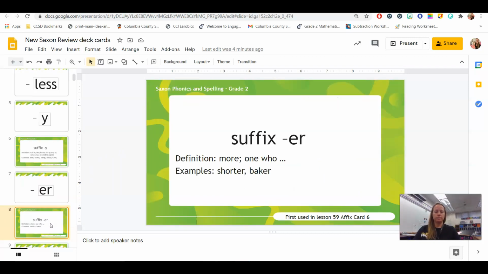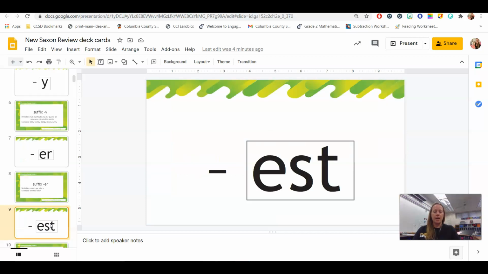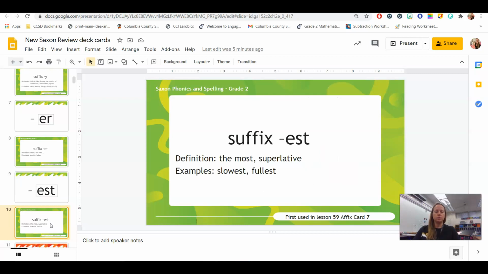Suffix er means more or one who. So shorter is more short, and baker is one who bakes. So two different kinds of meanings. Suffix est means the most, superlative. So slowest, that means you're the most slow, or fullest. I am the most full, or that cup is the most full.